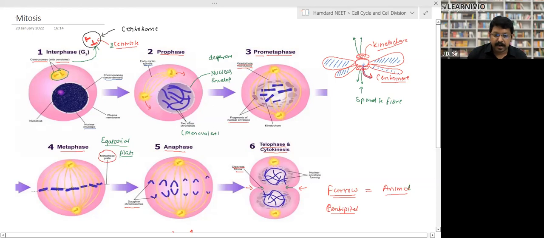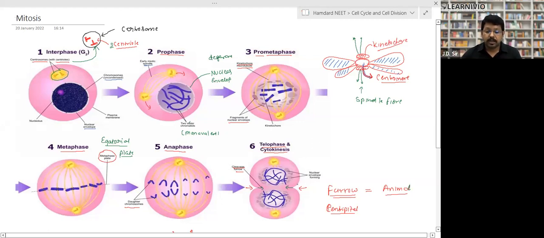When they gather at the equatorial plate or metaphasic plate, after that they enter into anaphase. In anaphase, they are pulled to the opposite poles. They reach the opposite poles. The spindle fiber disappears, and after anaphase the division of the nucleus, meaning karyokinesis, ends. So karyokinesis has four phases: prophase, prometaphase, metaphase, anaphase, and the last one is telophase.